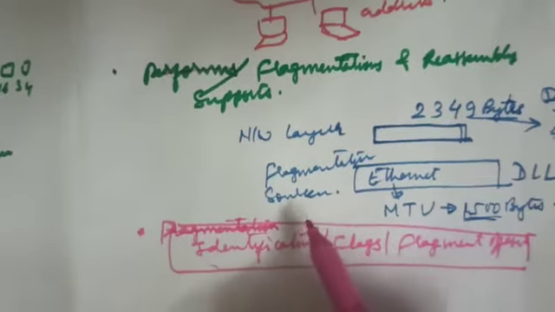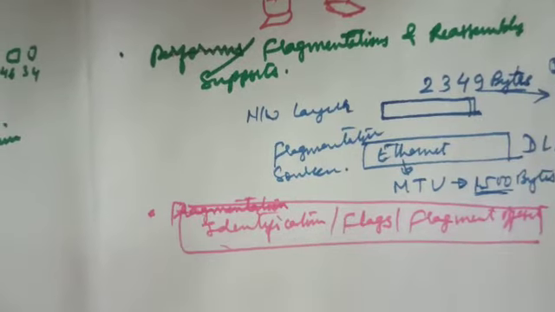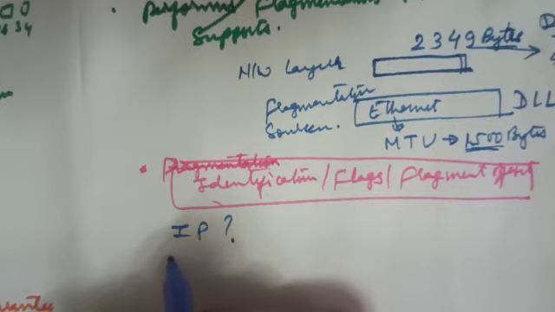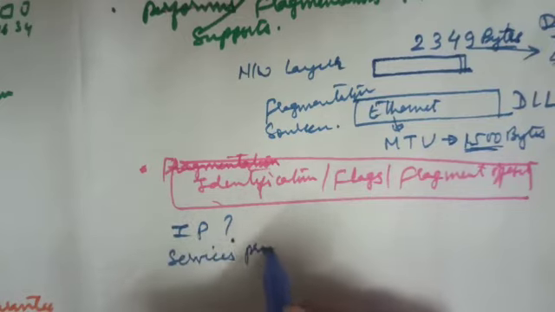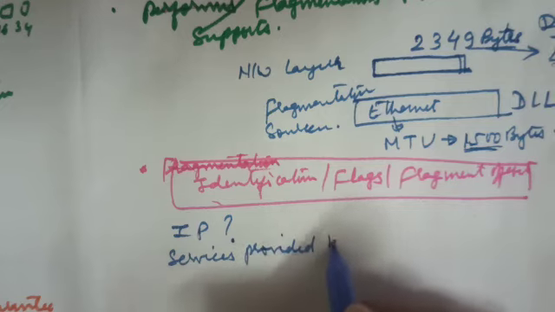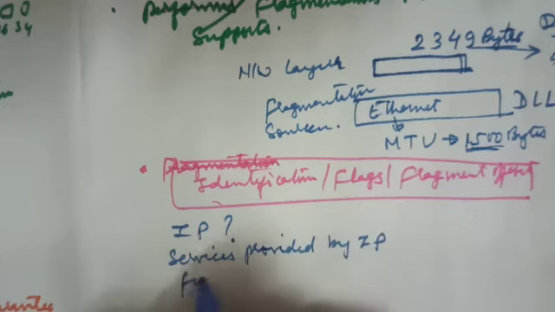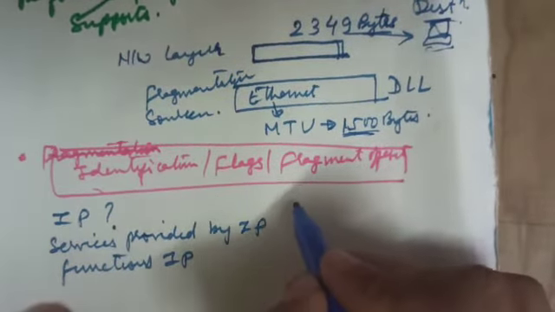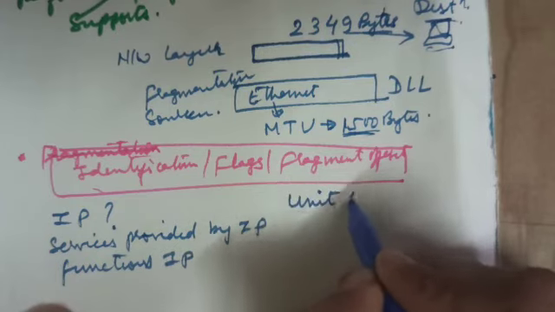To summarize, we have seen what is Internet Protocol, what are the services provided by IP, and the functions of IP. Now let us see what is the unit of communication in Internet Protocol.